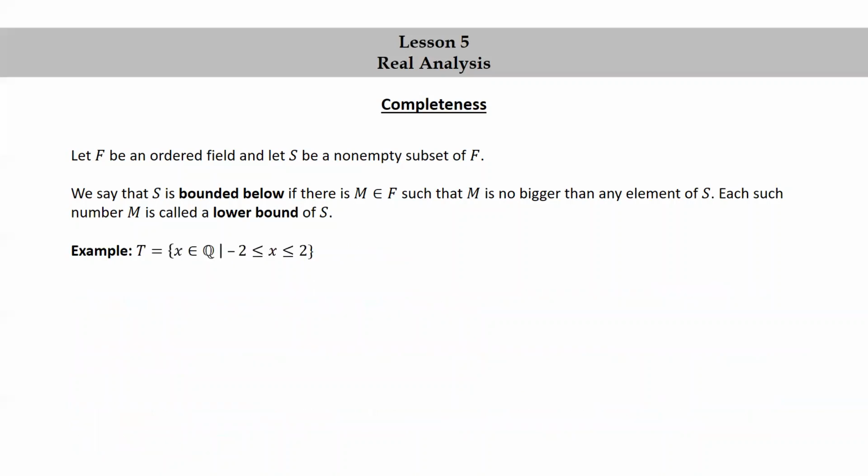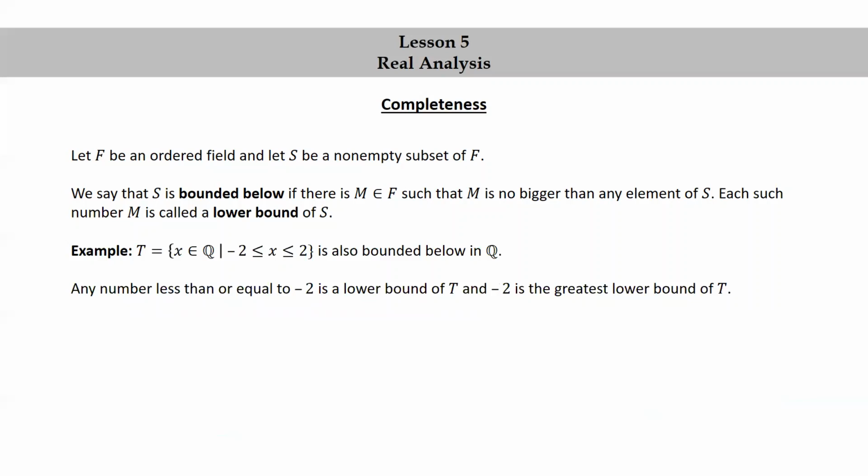Let's look at another example. T equals the set of rational numbers x such that -2 is less than or equal to x, which is less than or equal to 2, is also bounded below in the ordered field of rational numbers. Any number less than or equal to -2 is a lower bound of T, and -2 is the greatest lower bound of T. Note that in this case, the greatest lower bound of T is in T.